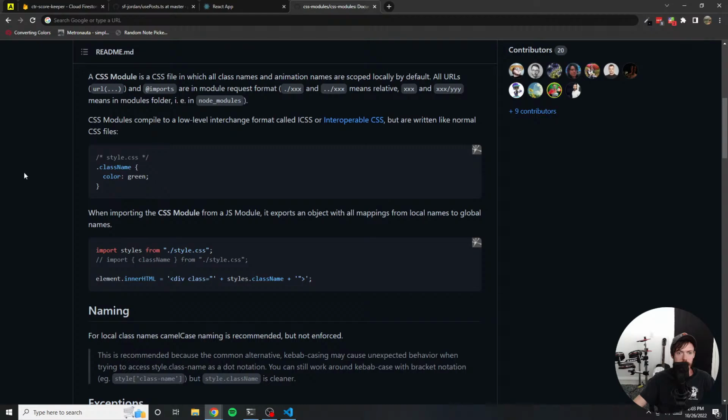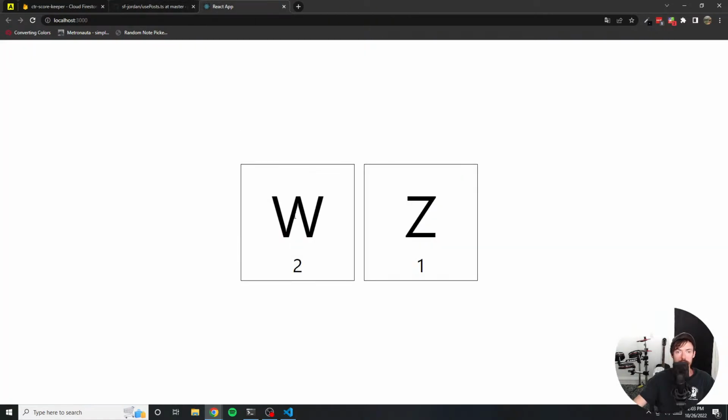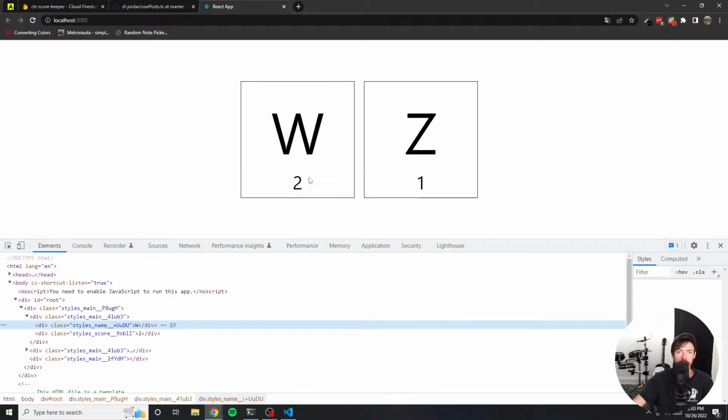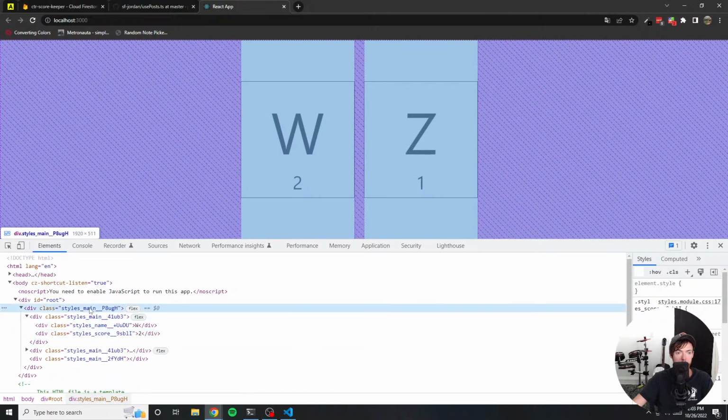I'm using CSS modules for my React because basically, let me show you exactly. So pay attention really quick. If I right click on this, and if we look, what I'm calling this is a class name of name and score, but you can see these unique IDs here. It's basically scoping these class names so that I don't have to worry about naming collisions, because I like to name things the same, like main.